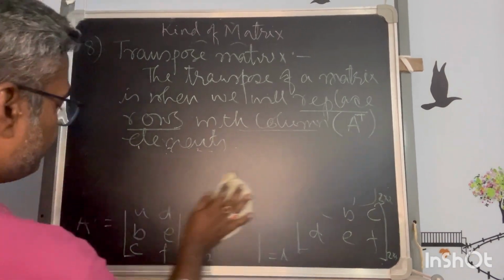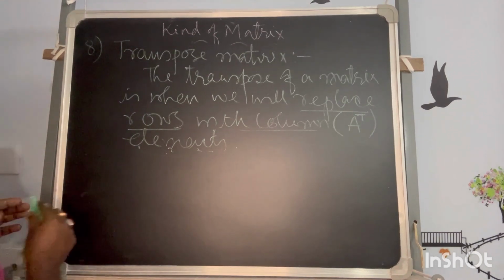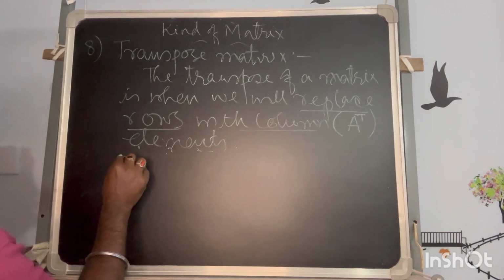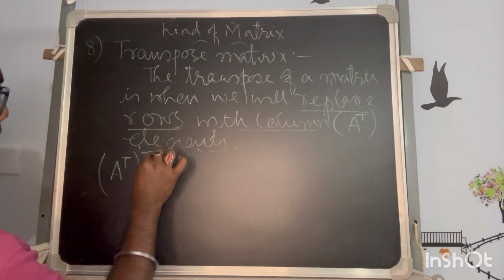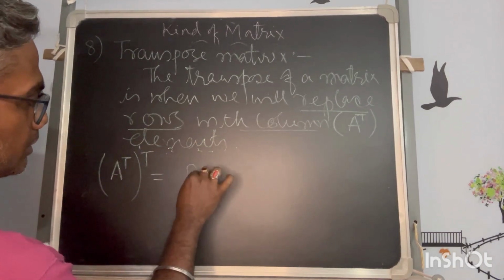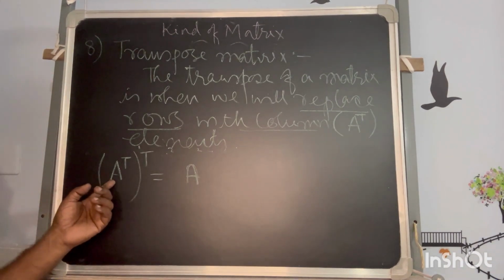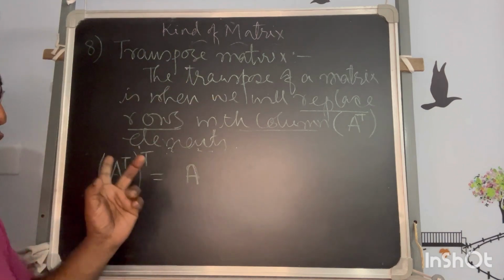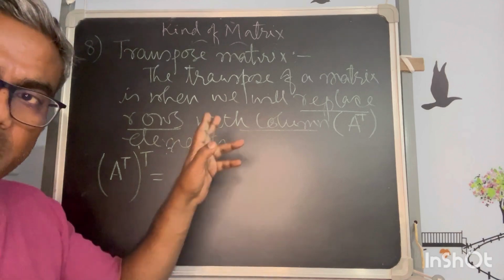By that process we have proved that A transposed is the first operation, then again we have transposed, and we are getting back the original matrix. So two consecutive transposes of the same matrix will bring back the matrix again.